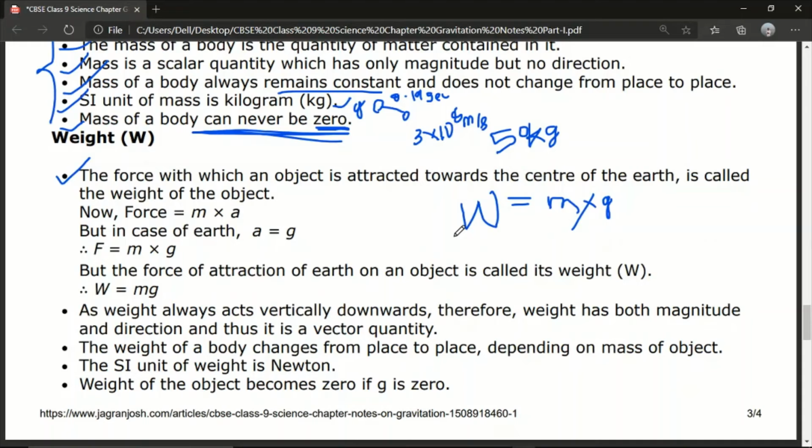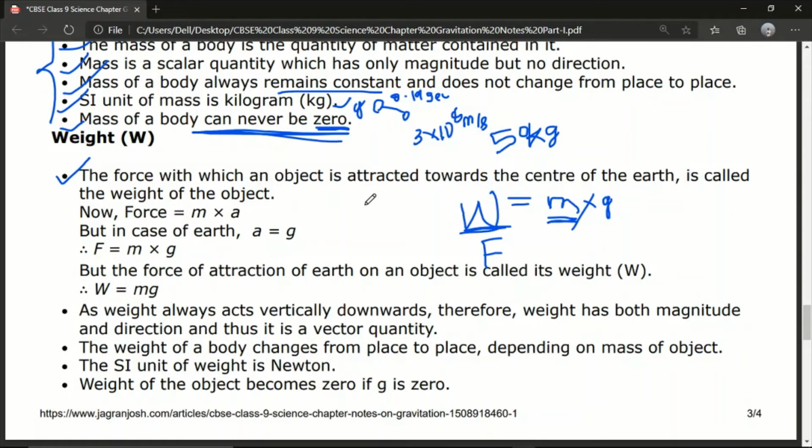Here is some similarity between weight and force. Suppose a book is on the table. The amount of force the book applies on the surface of the table is equal to the weight of the book. Whatever the weight of the book is, the same amount of force the book will apply on the surface of the table. So W equals mg, that means the mass of the book times g. Here I have taken the book as an imaginary example for your better understanding.